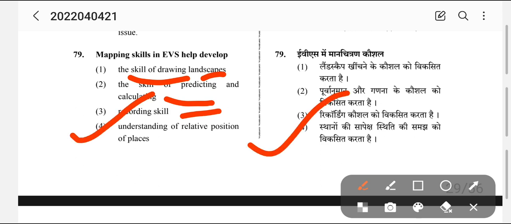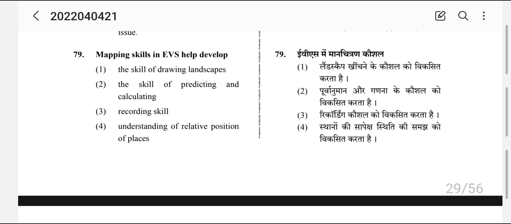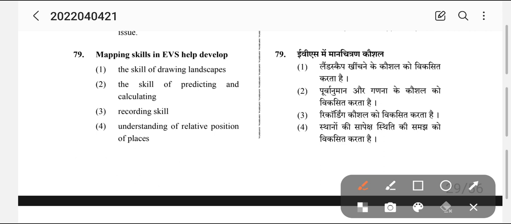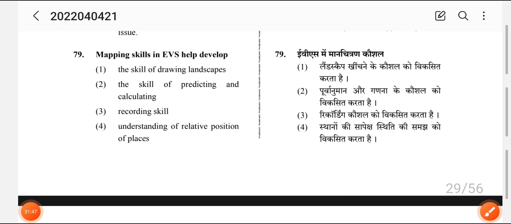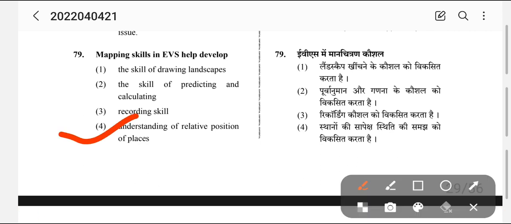So the answer is answer number 4, understanding the relative position. When we map something, we check direction of this with respect to this. So we are basically checking the understanding the relative position of a place, like we did a direction question previously. So it's answer number 4.